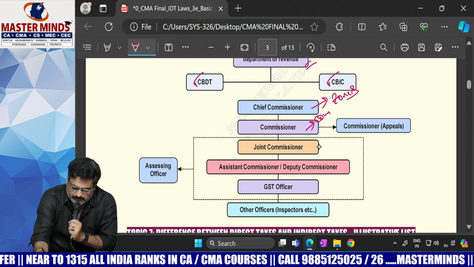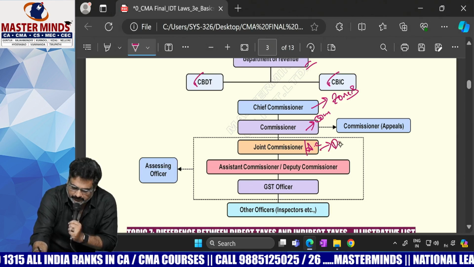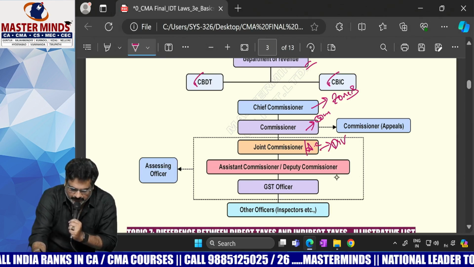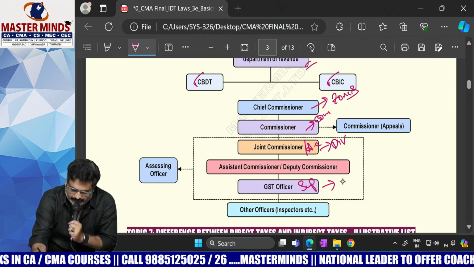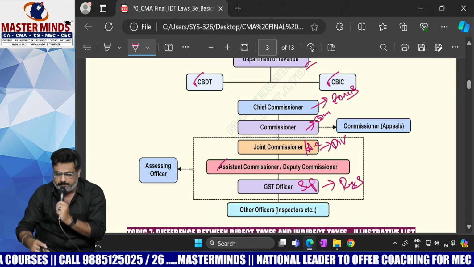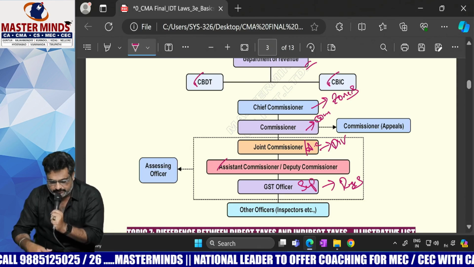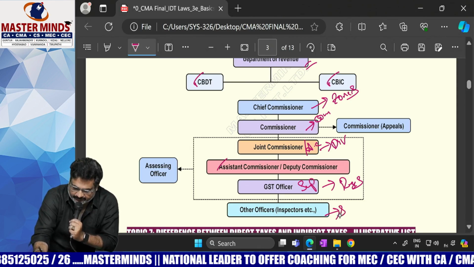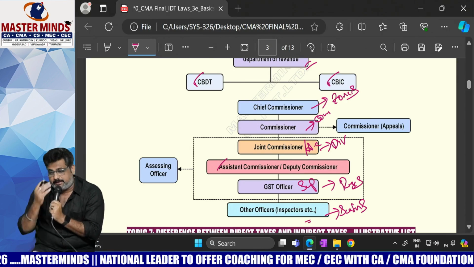And Additional Commissioner or Joint Commissioner is the head for divisions. And Superintendent is the head for ranges, and Assistant Commissioner or Deputy Commissioner will be in between divisions and ranges. And below him is sector. For the sectors, inspectors like that will be there.